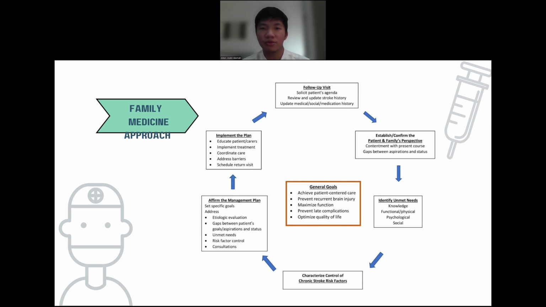Here, in the case of stroke, the general goals are to provide patient-centered and family-focused care, preventing recurrent brain injury and complications, as well as optimizing bodily function and quality of life. The first post-stroke visit should be done 1 to 3 weeks after acute care discharge in order to avoid recurrent stroke risk.